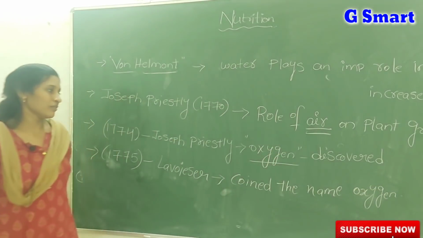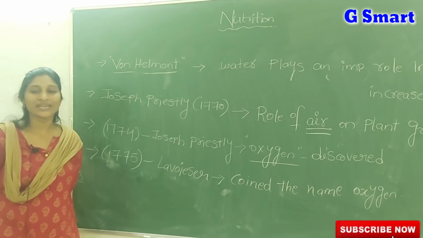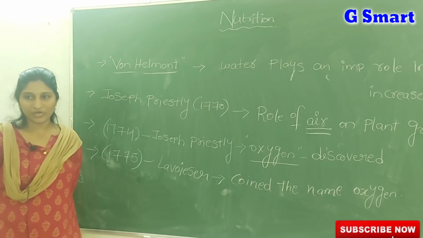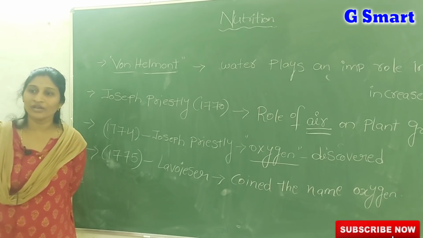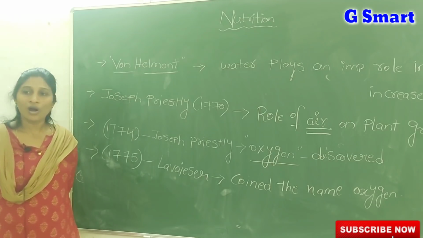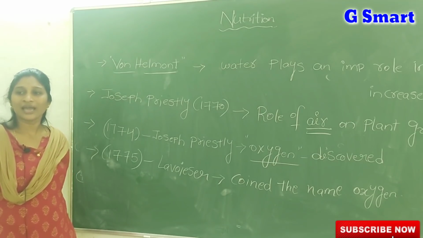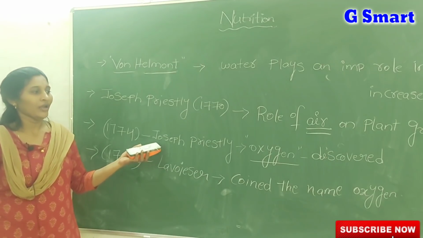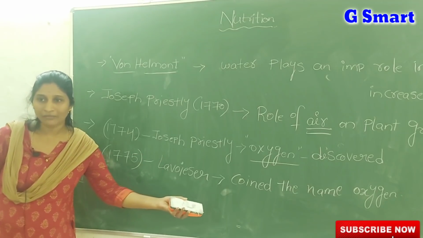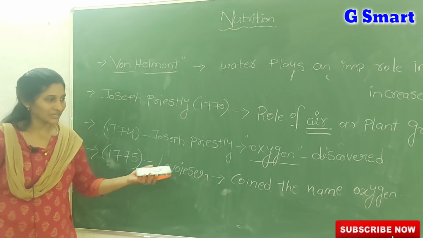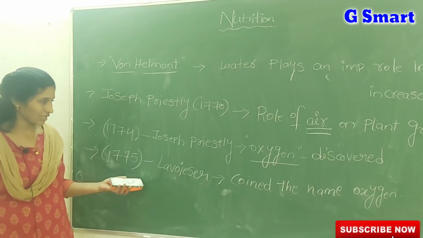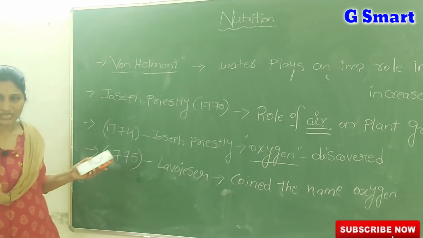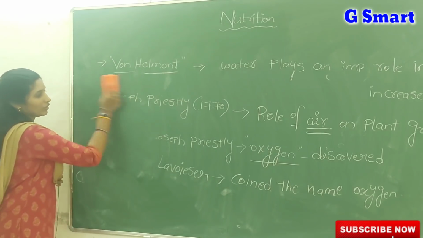So in the examination maybe he asks, who is the scientist who discovered the oxygen gas? What is your answer? Joseph Priestley. But who gave the name oxygen for that gas? The answer is Lavoisier. So clearly observe the difference between discovery and name giving. Lavoisier just gave the name oxygen, but oxygen, one type of gas in the air, was discovered by Priestley. Now we are going to learn about the remaining scientists.